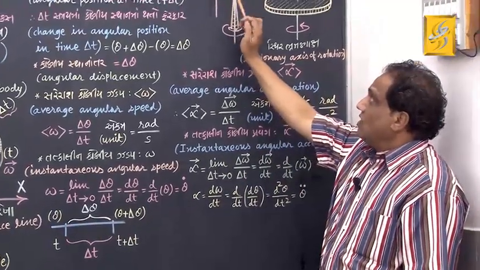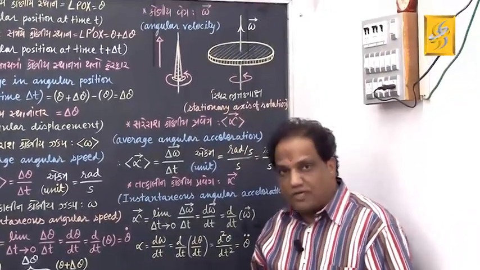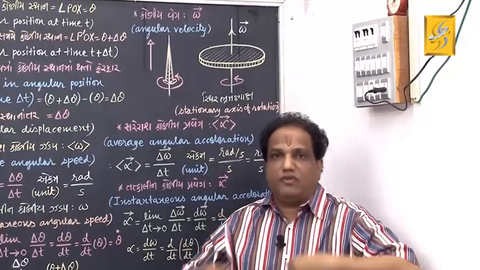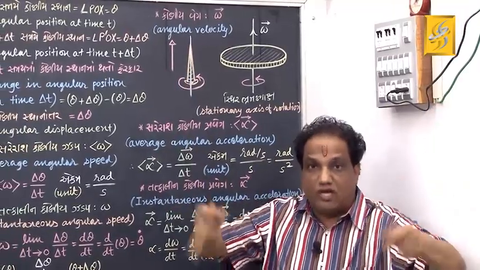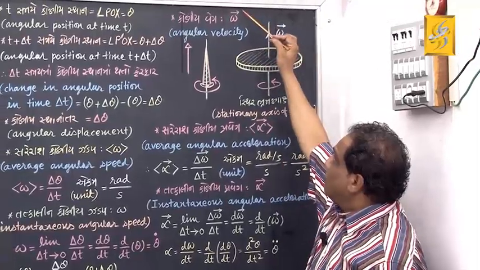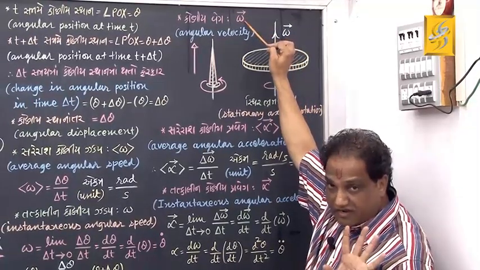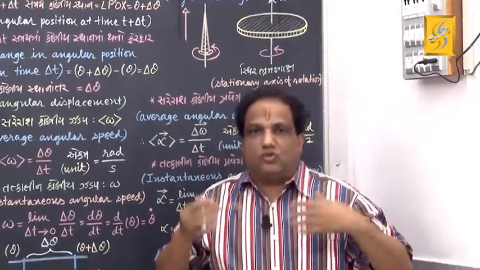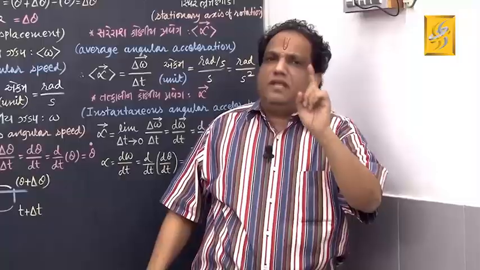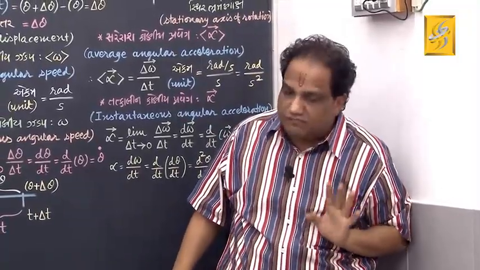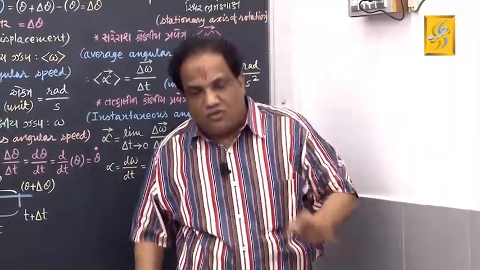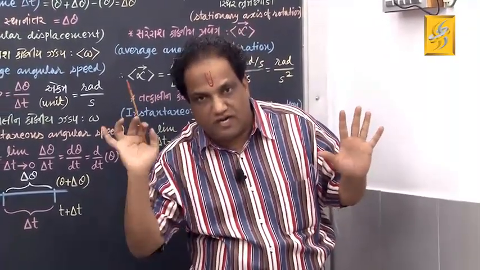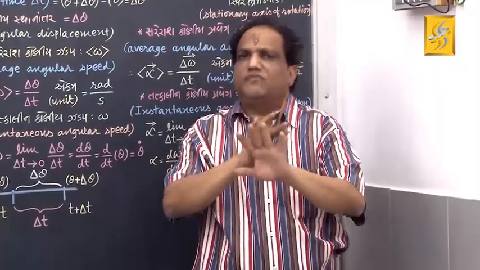Now, we go for angular velocity. Whenever angular speed is taken as a vector, we call it angular velocity. It is to be shown by symbol vector omega. Now, you know, every vector has a specific direction. So, if angular velocity is a vector, then it also must have specific direction. To find out that specific direction, we use one law which is called right-handed screw. Law of right-handed screw is very simple.